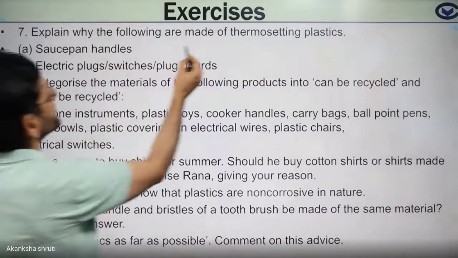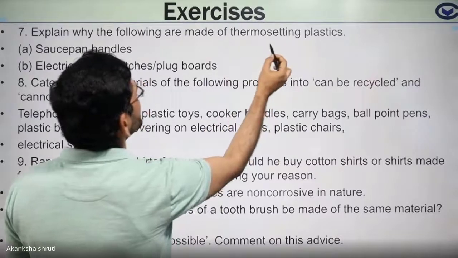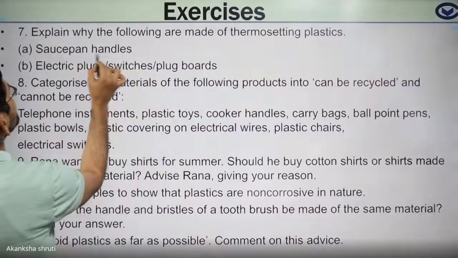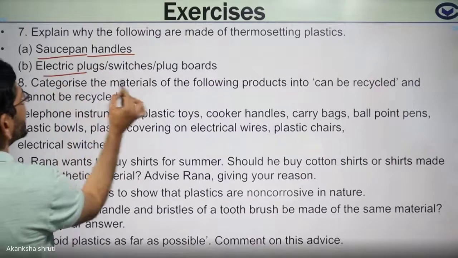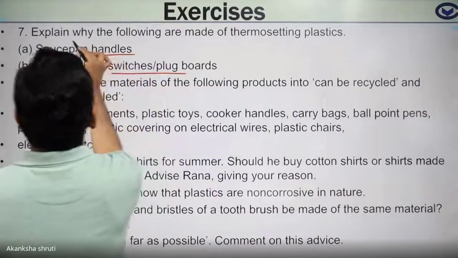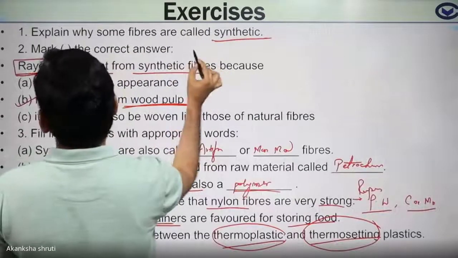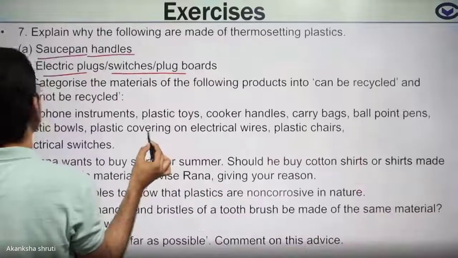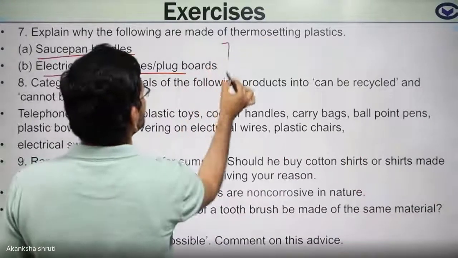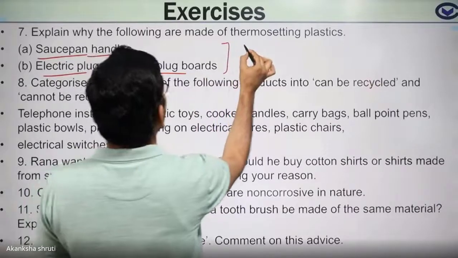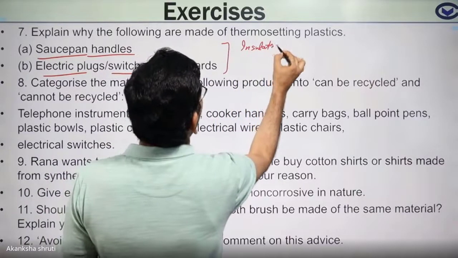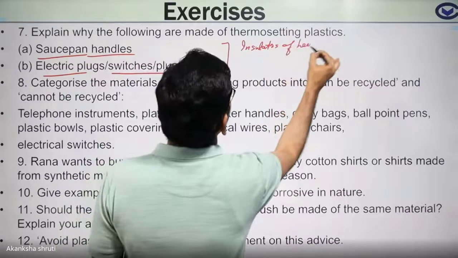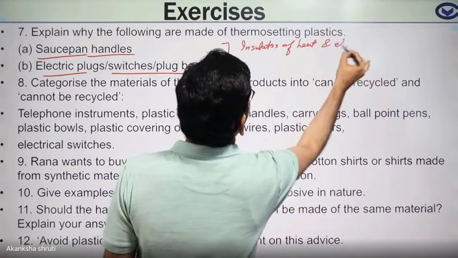Explain why the following are made up of thermosetting plastic: handle of your saucepan, electric plug. So why are these made so? Because they are insulators of heat and electricity.